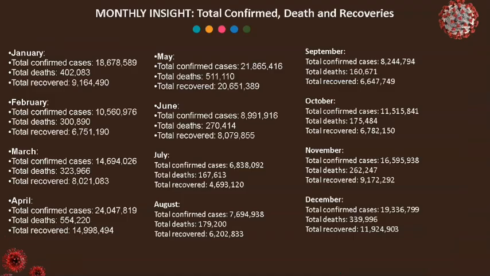This is a monthly insight concerning the spread: the confirmed cases, the deaths, and the recovery from January to December. This is more or less 2 years of data, recorded through 2021. And you can see the data for each of the months, starting from January.